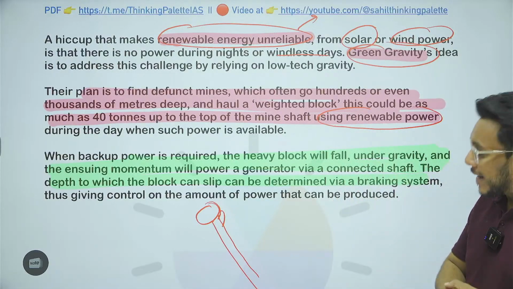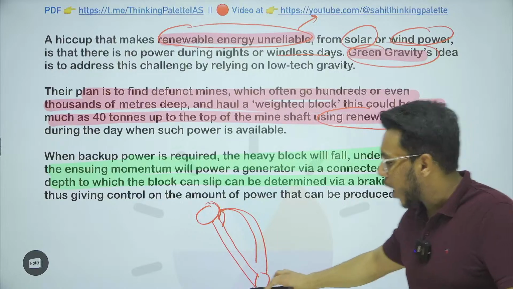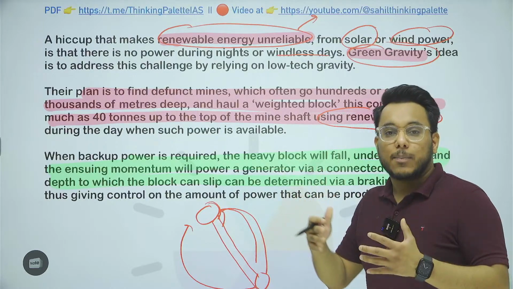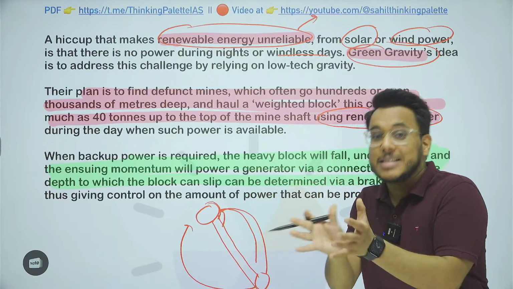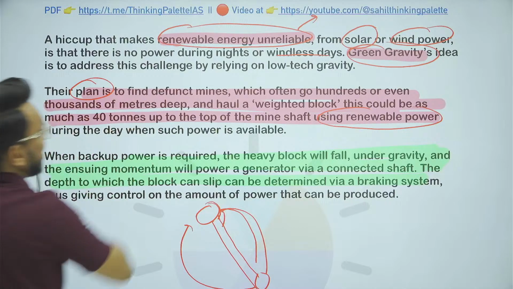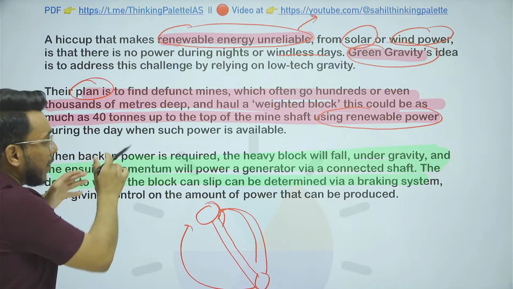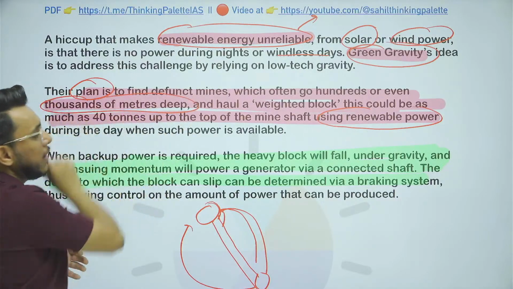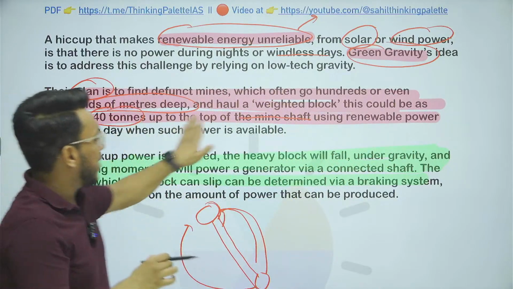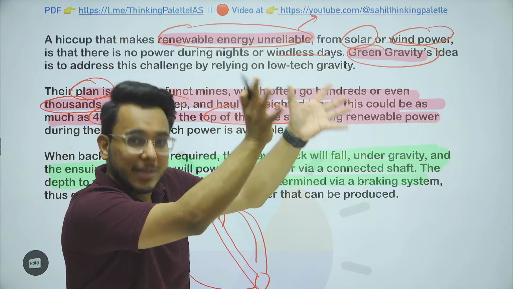This is the idea. Now the point is that if you roll down this block or stone to the lower levels, then how do you bring it up? This can be done during the daytime. The places where such mines are there, we can use these mines. For example, Kolar fields are defunct mines, and these mines often go hundreds and thousands of meters deep. So a weighted block weighing around 40 tons will be brought to the top of the mine shaft using the renewable power generated during the day, that is, the solar energy.